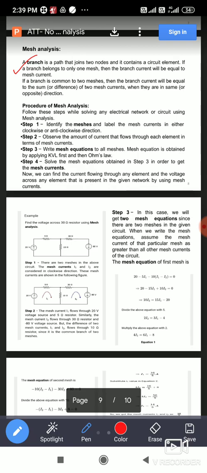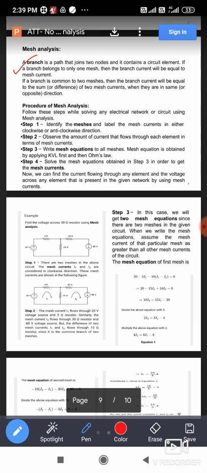If a branch is not common, it is a single one, then the respective mesh current will flow. जर एखादा ब्रांच कॉमन नसेल, त्या मेश मध्येच असेल, then the respective mesh current will flow through that branch. If a branch is common for two meshes, then the difference of currents will flow through that branch. So this is a very important point you have to remember to understand mesh analysis.